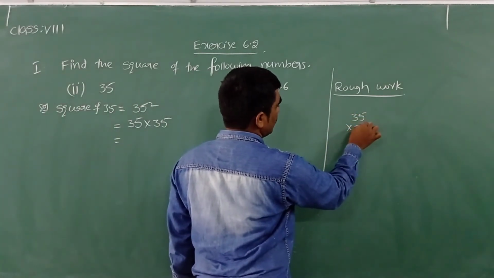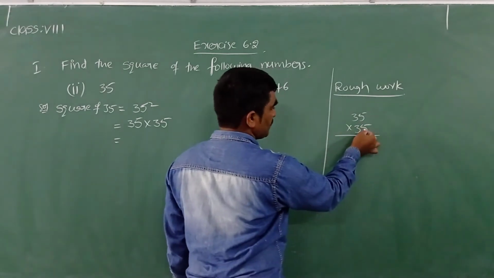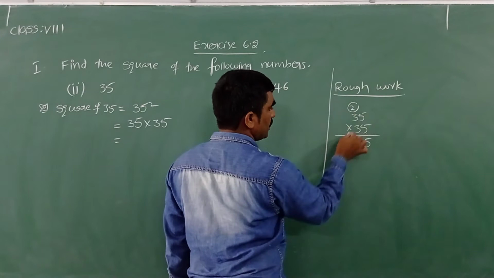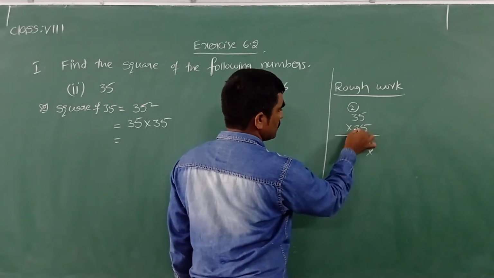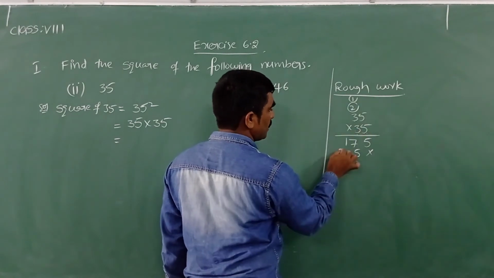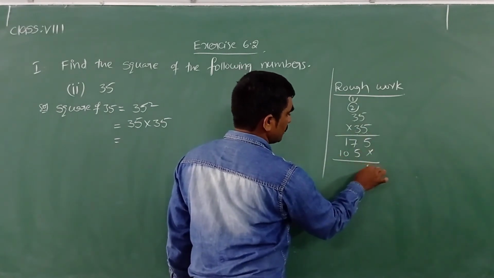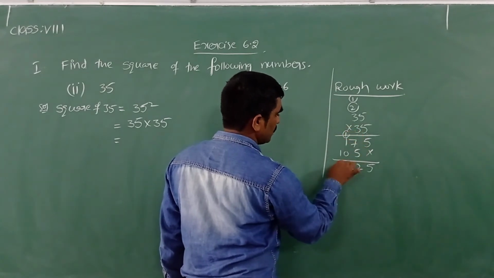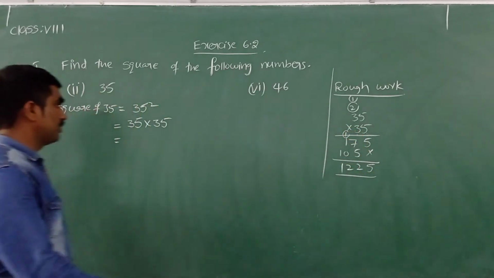Now multiply the base 35 by itself and write the result. We will multiply 35 into 35. 5 fives are 25, write 5 and carry 2. 5 threes are 15, 15 plus 2 is 17. Then 3 fives are 15, write 5 and carry 1. 3 threes are 9, plus 1 is 10. Adding: 5, then 7 plus 5 is 12, write 2 and carry 1, then 1 plus 1 is 2. Yes, I got 1225.